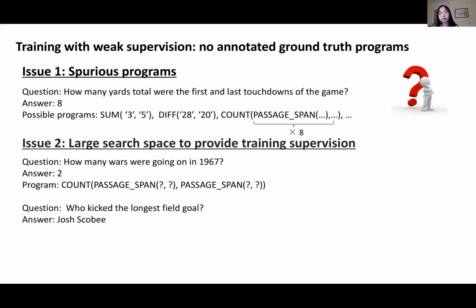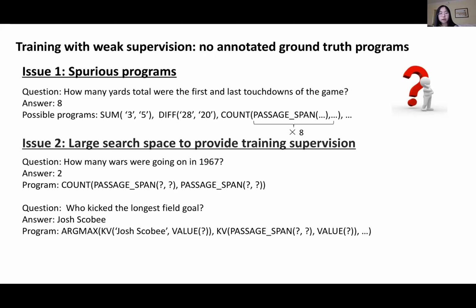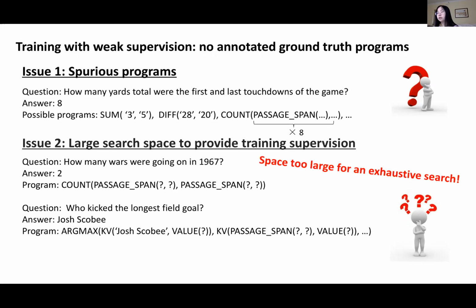Similarly, for sorting problems, we only know that the key value pairs as the argument should include the ground truth answer, but we know nothing about other key value pairs to compare with. In this case, the search space of the programs grows exponentially with the length of the passage because we need to enumerate among all possible spans and key value pairs. And this is intractable given that our passage usually includes at least 200 words or so.